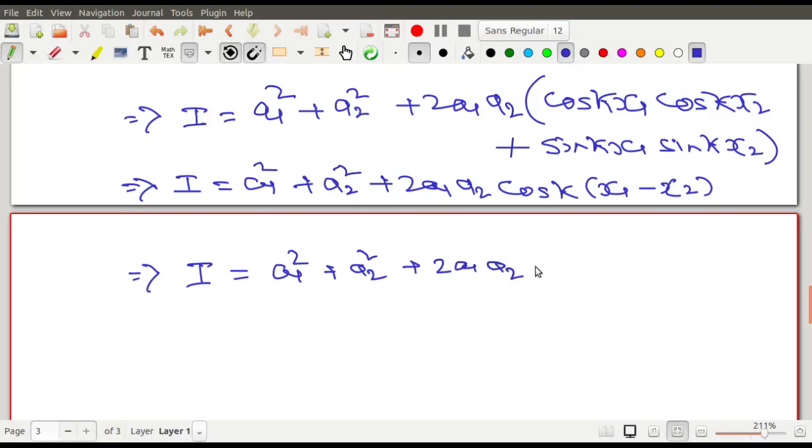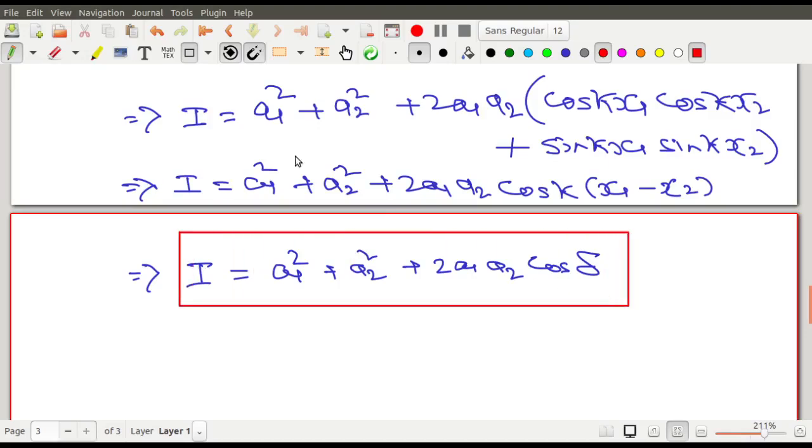This one I call cosine of delta. What is delta over here? Delta is the phase difference between the two waves at the point capital P, where delta equals k times x1 minus x2, with k equal to 2 pi by lambda.